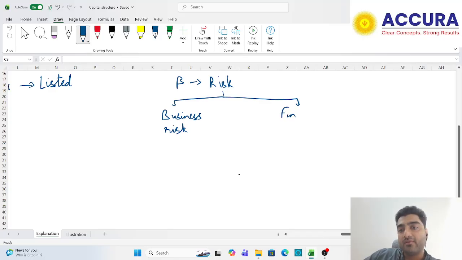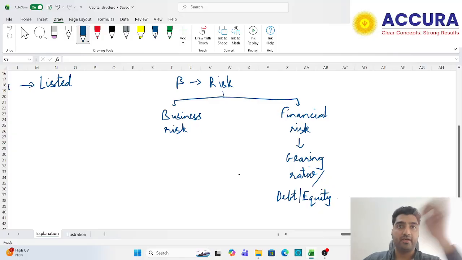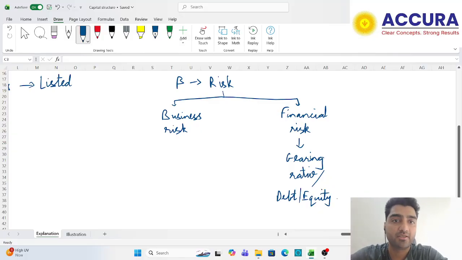Second, they have a financial risk. Financial risk means the debt equity ratio, that is the gearing, also known as my debt equity ratio. That is the mix of debt and equity. How much do they rely on debt? Higher the debt, the riskier the company is.